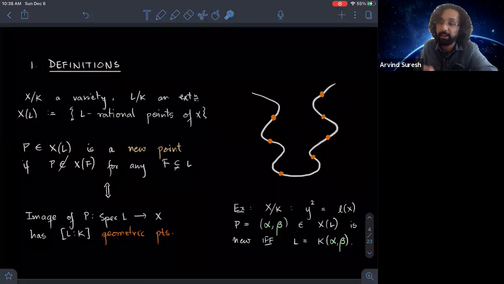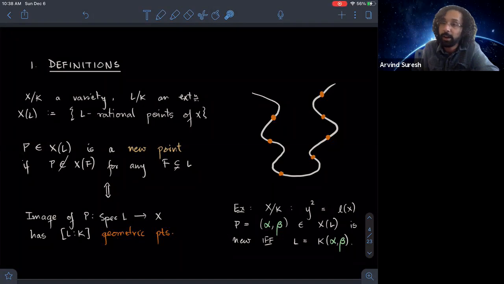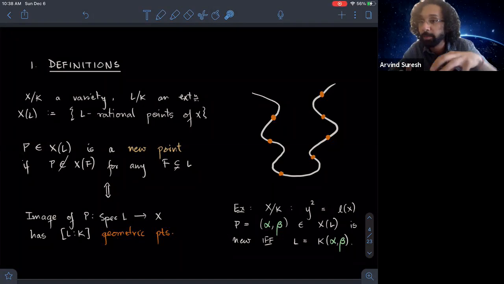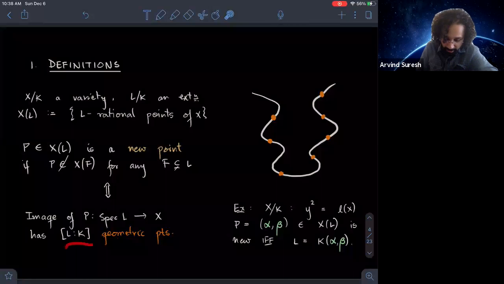If you think of X as living inside some projective space, it's just the points with coordinates in L. We say that a point is a new point if it's not F-rational for any proper subfield, or equivalently, if the coordinates actually generate all of L. What does it mean for them to generate L? It means that when you apply the action of Galois, it has as many conjugates as it possibly can, which is the degree of L over K many conjugates.